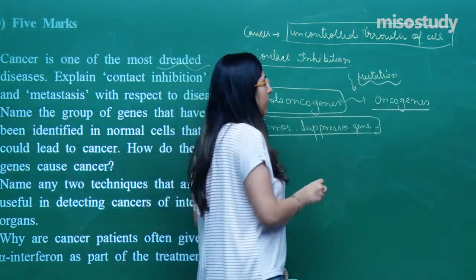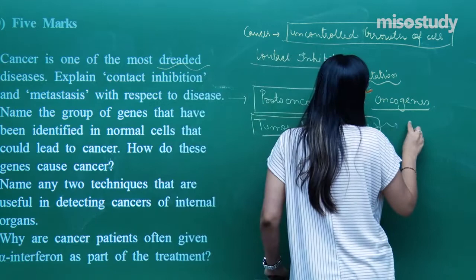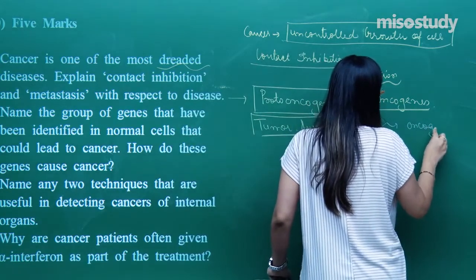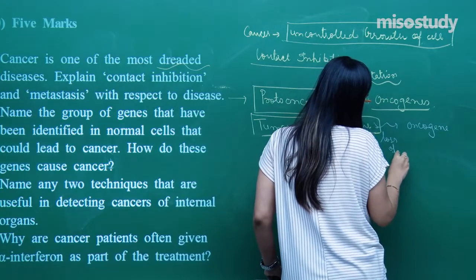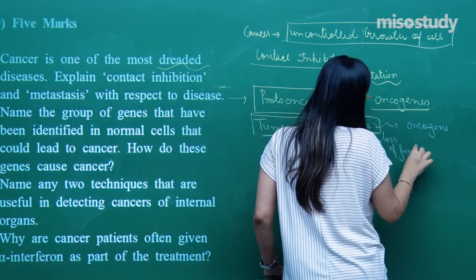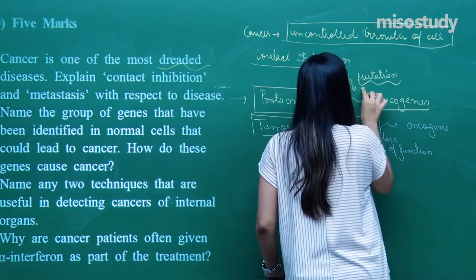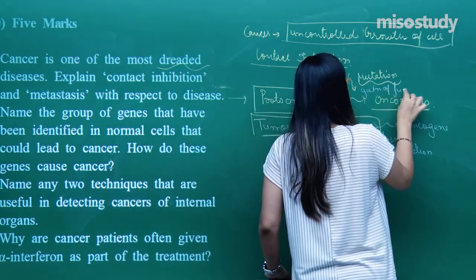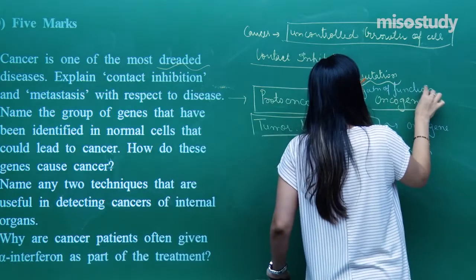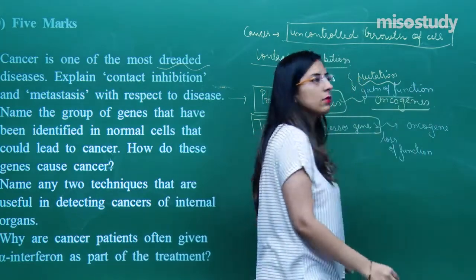Whenever a loss of function happens in them, they convert into oncogenes. In this case, the loss of function happens, whereas in the above case, the gain of function happens, due to which the normal gene is converted into an oncogene.